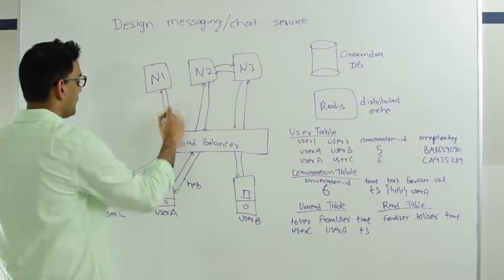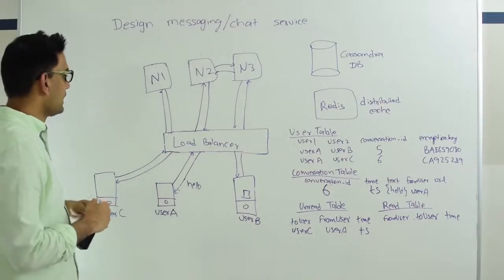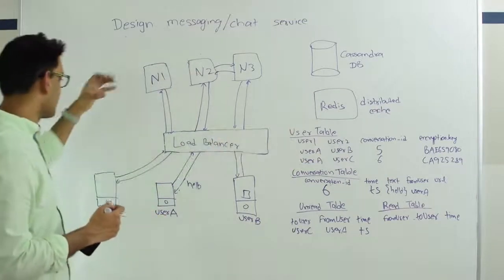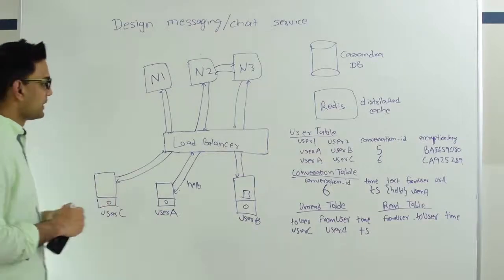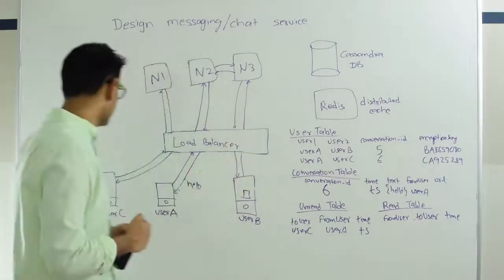So remember, this is a bidirectional connection. He's talking back and forth with N1, and N1 was the one who fetched all this information for him and sent it to user C. And also N1 is now updating the Redis, indicating that user C is online.